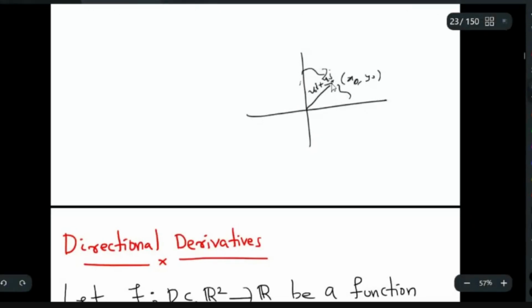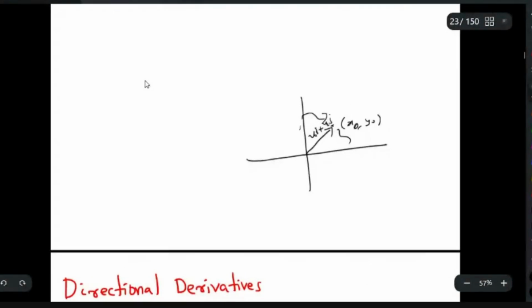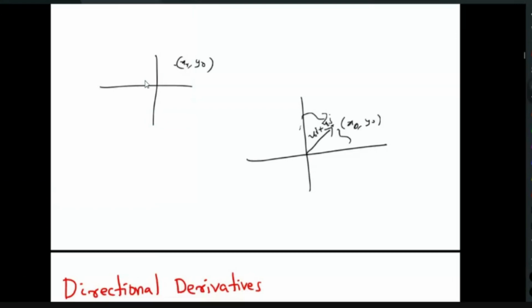So suppose I am looking at the directional derivative at x0, y0 in the direction of the standard vector. Suppose this is my point x0, y0. I can approach this point using the standard direction, right? I will consider this line, and I will look along this direction. This direction is in fact the same as that of 1, 0, this vector e1.